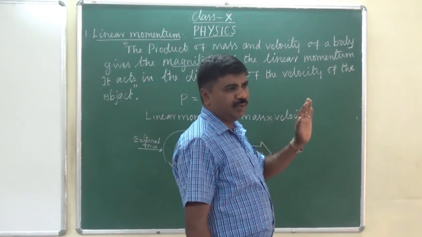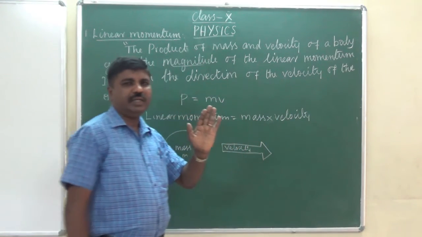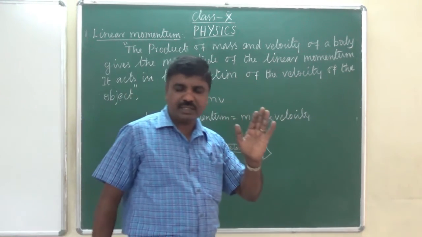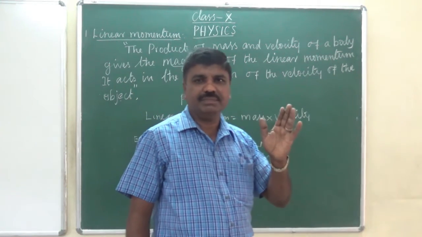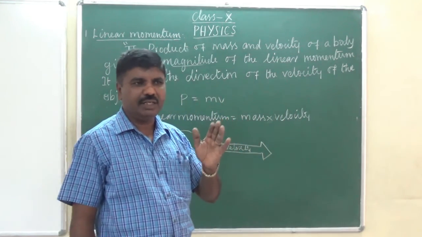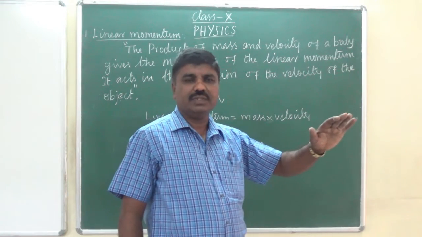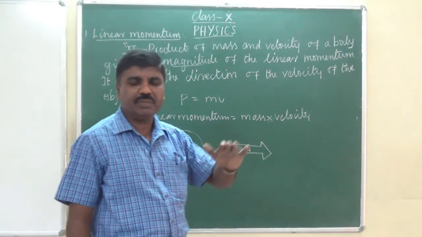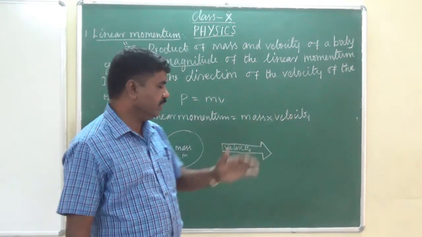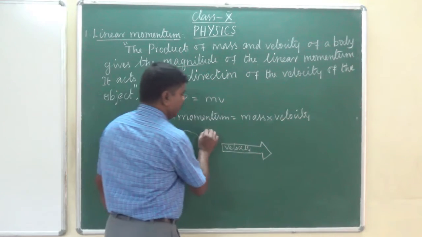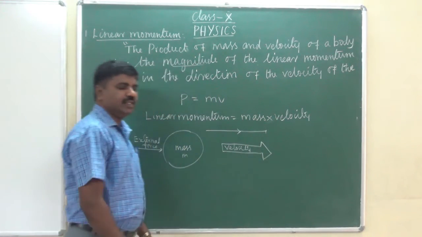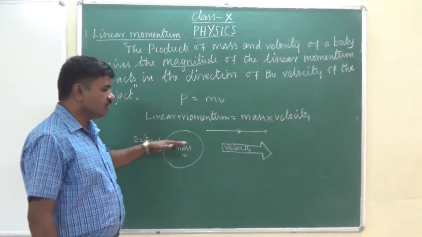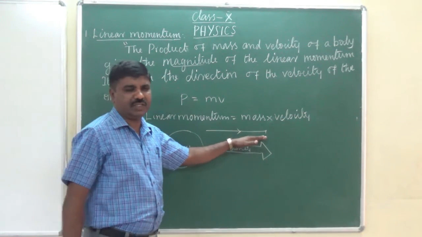For example, in a playground, the players are kicking a football. In whatever direction the player kicks the football, the ball moves in a straight line from one place to another. So that is linear. Linear means rectilinear, in a straight line. So the object can move in a straight line with some velocity.